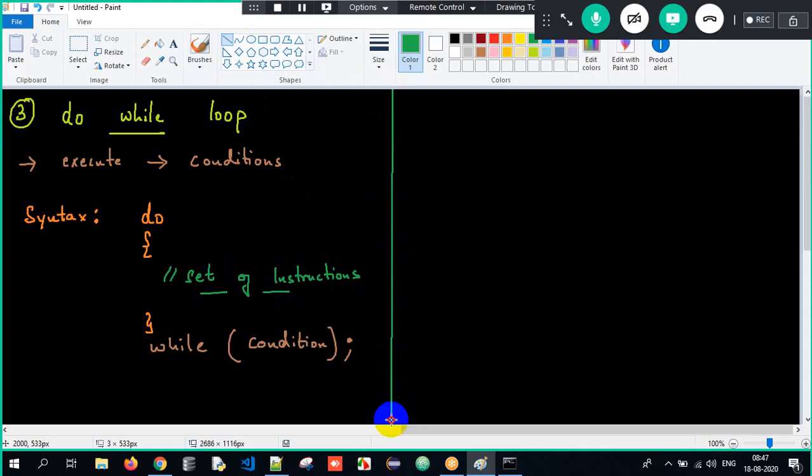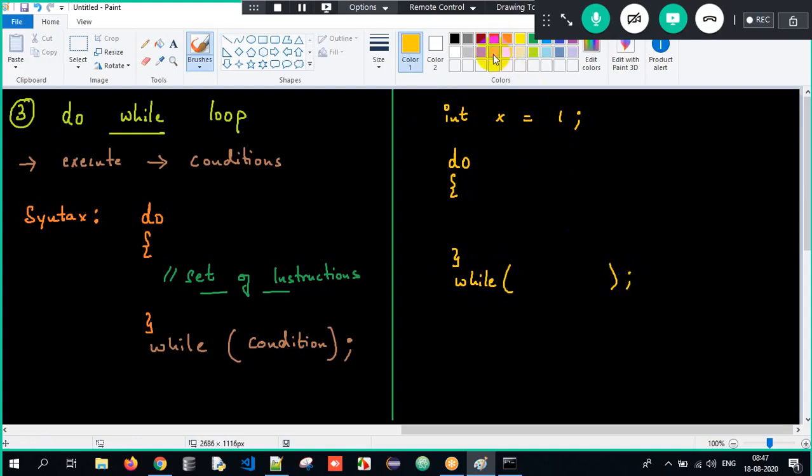Now I want you all to understand one example. What is that example, sir? It's very simple. See here, the first part is similar. int x = 1. I have the x value as 1 here, and I make use of a do while loop. Do, open curly braces and close, and while, open parenthesis, close.